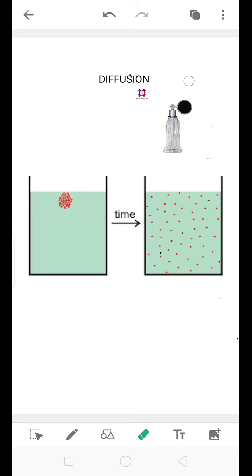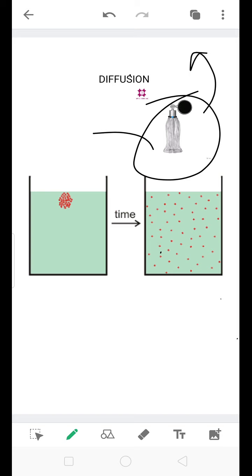Take a bottle of perfume and leave it open for some time. What do you observe? Where does this perfume go? The perfume slowly gets spread into the air because perfume is a matter, and you know matter is made up of very small particles. These small particles are spread into the air. This process of spreading particles is known as diffusion.